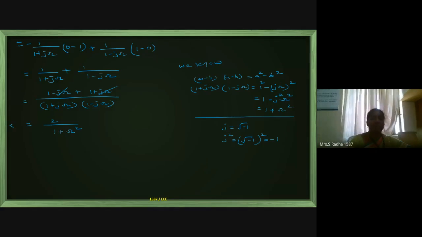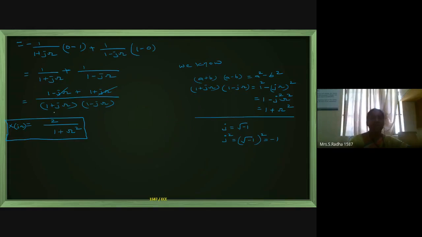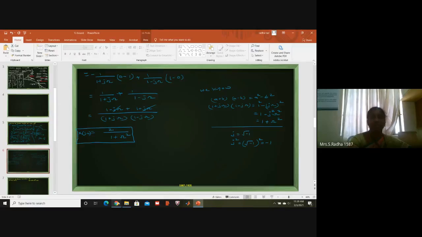This is the Fourier transform of the given signal. What is that signal? E power minus mod t. First I simplified using the Fourier transform basic formula, substituted the limits, then further simplification gives 2 by 1 plus omega square. 2 by 1 plus omega square is the Fourier transform.